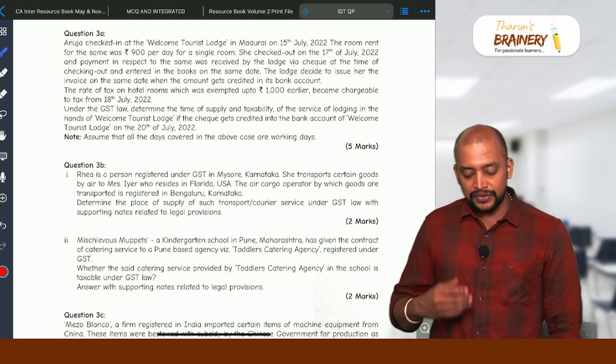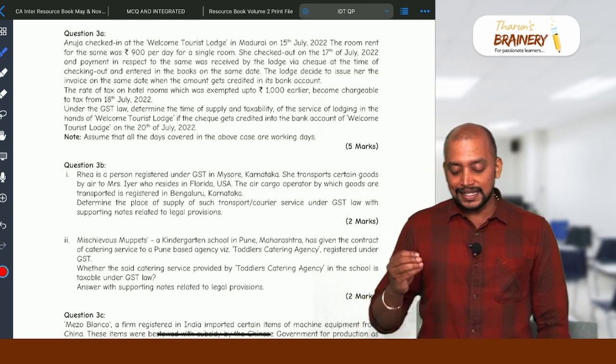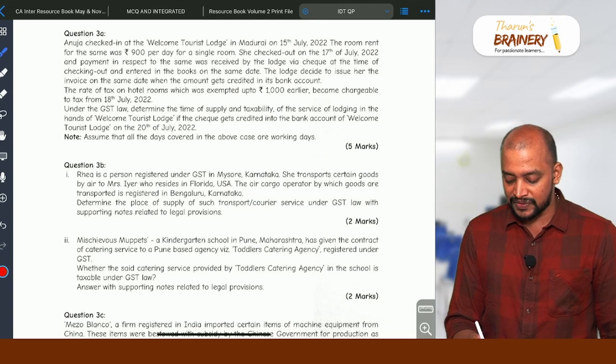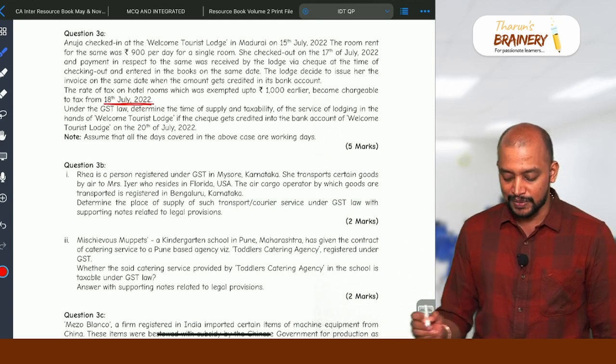The rate of tax on hotel rooms, which was exempt up to 1,000 rupees earlier, became chargeable from 18 July. Yes, from 18 July, this exemption was withdrawn.